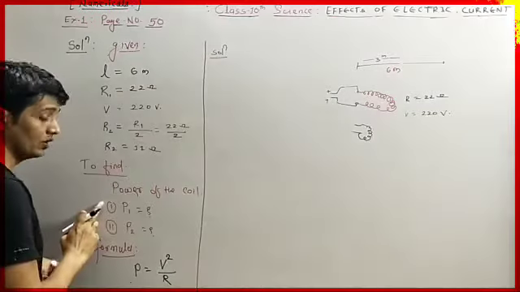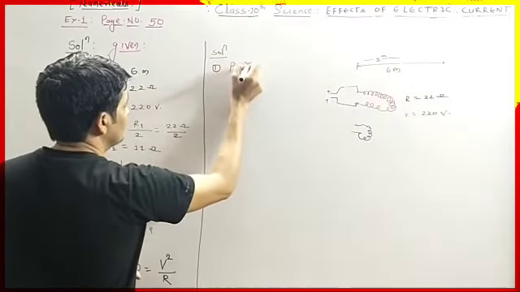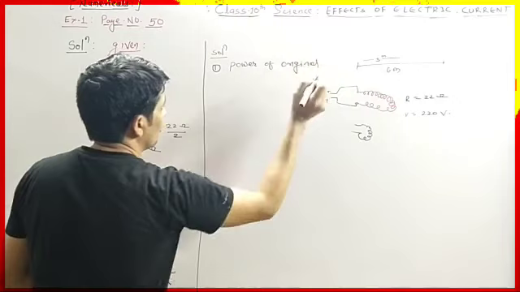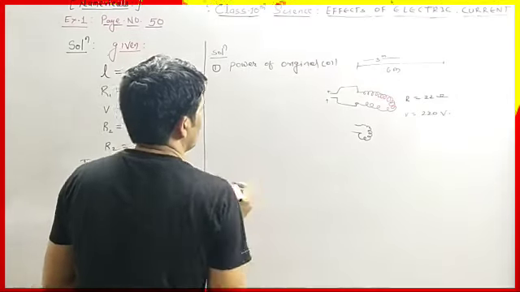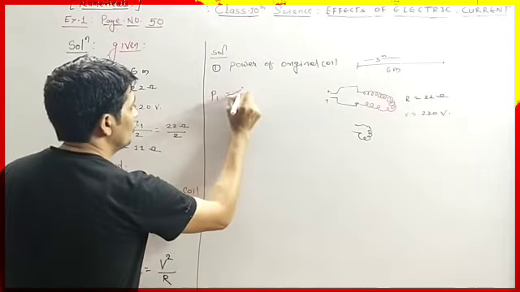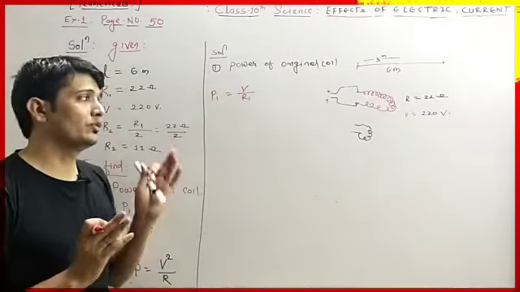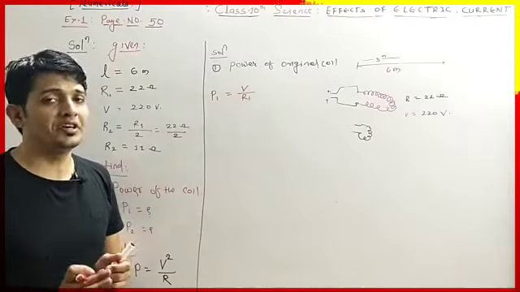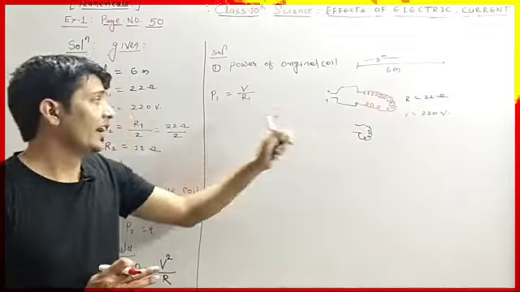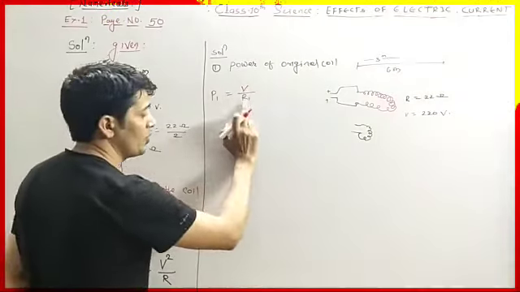Now we are going to solve the first part. The first part is for power of the original coil. So P1 equals V square divided by R1. See, potential difference will remain the same because we are not going to change the current and its potential difference. What we are going to change is the resistance. Now resistance is changing, accordingly the power will also change.